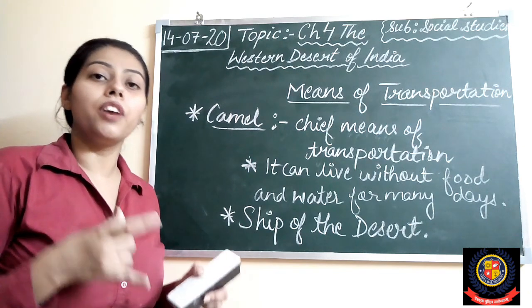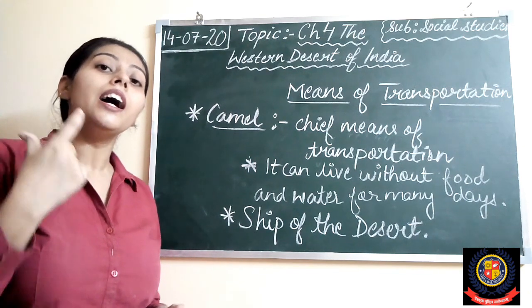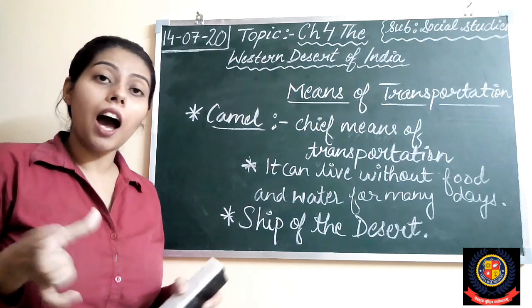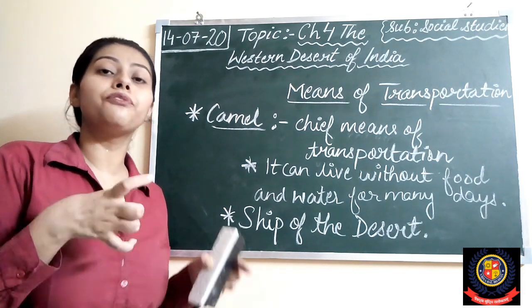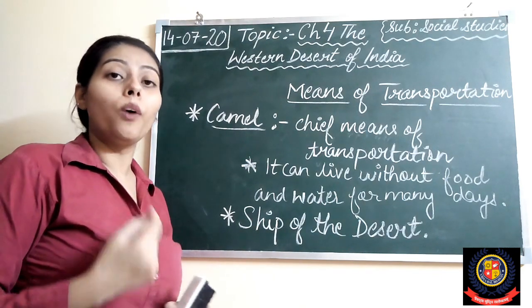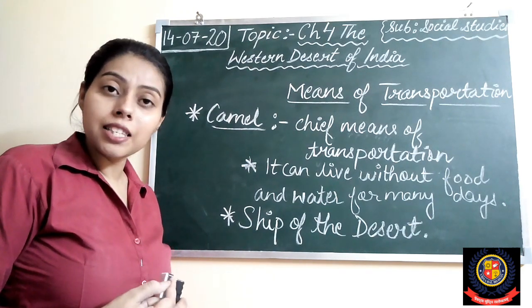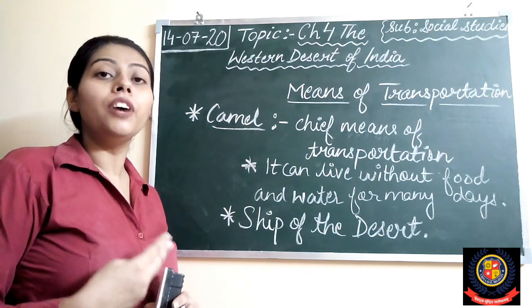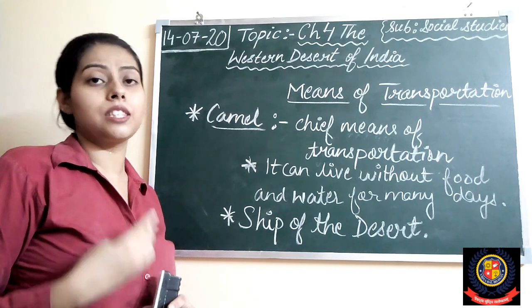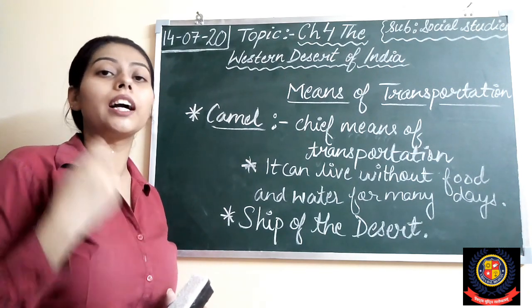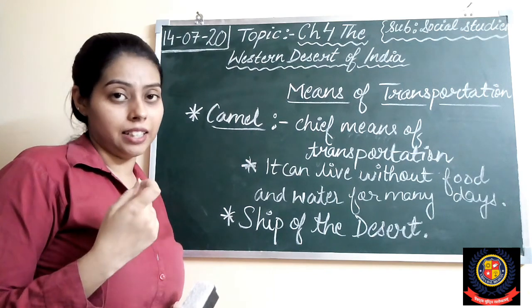I repeat again, these are the various reasons for the creation of desert.